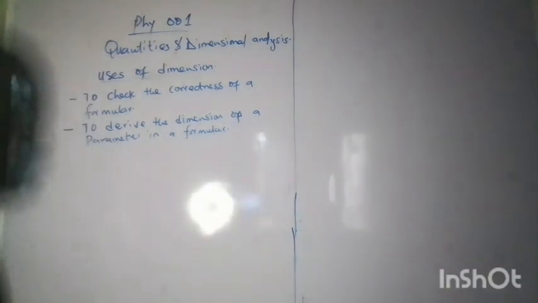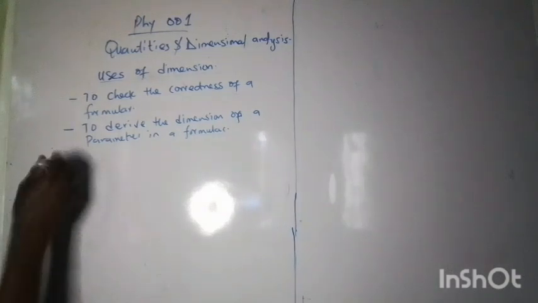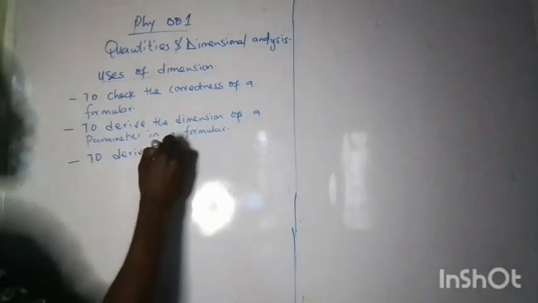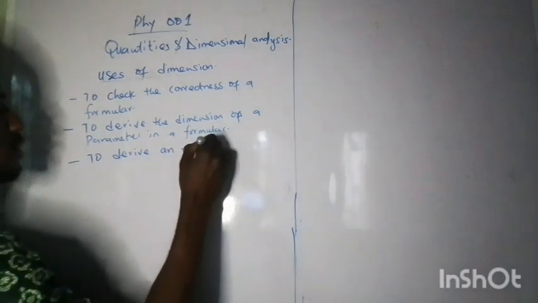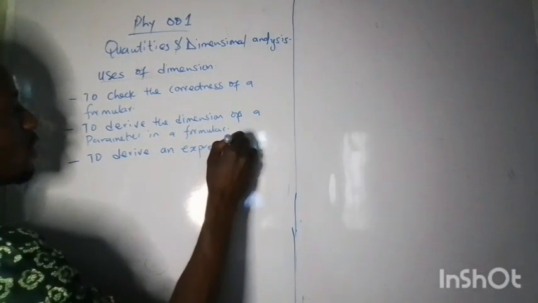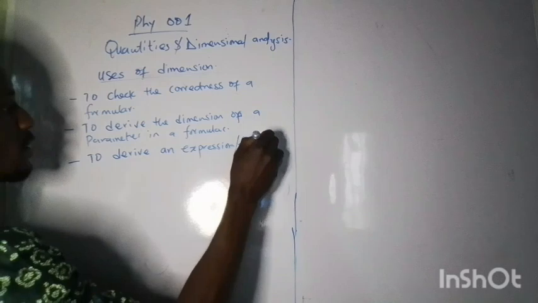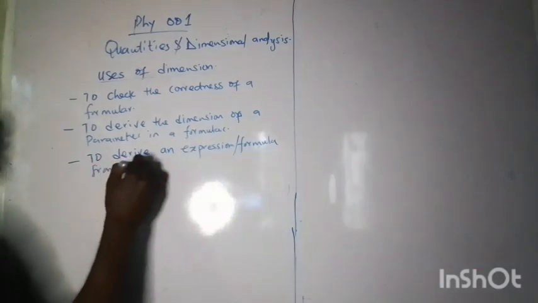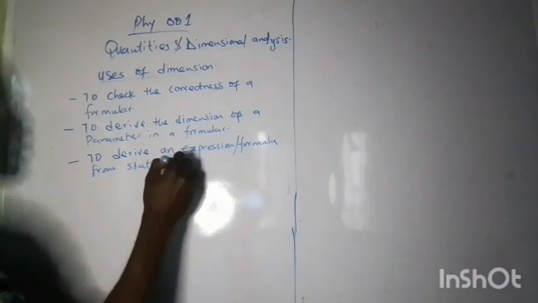So then the last one is to derive an expression or formula from a statement.